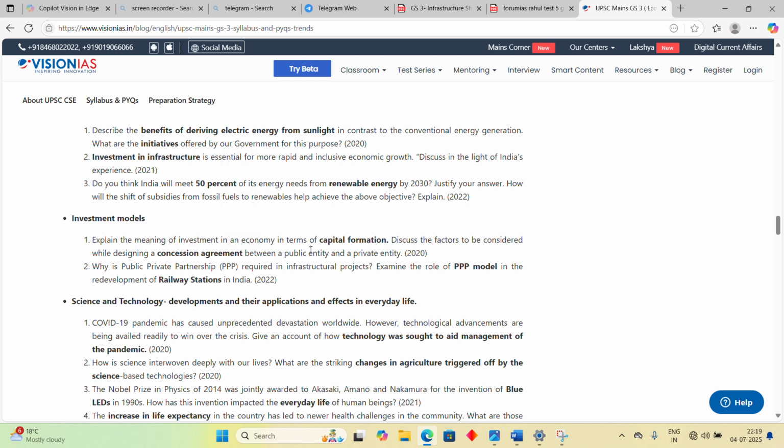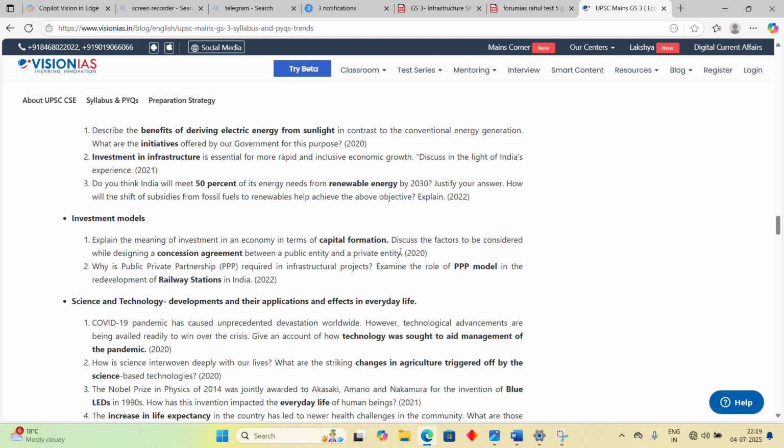Then you have to explain it in terms of capital formation. Again, it is a prelims topic. Okay, you know this. So nobody is going to come prepared for something like this, but everybody knows it. That is the beauty of UPSC. Okay, everybody knows it, but nobody is prepared.